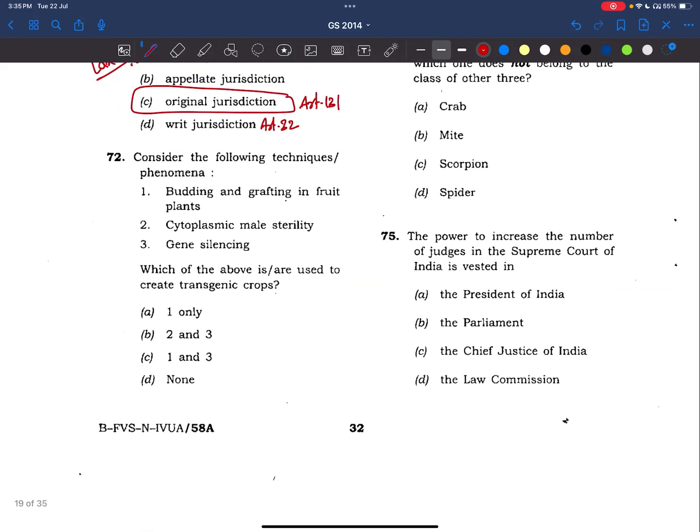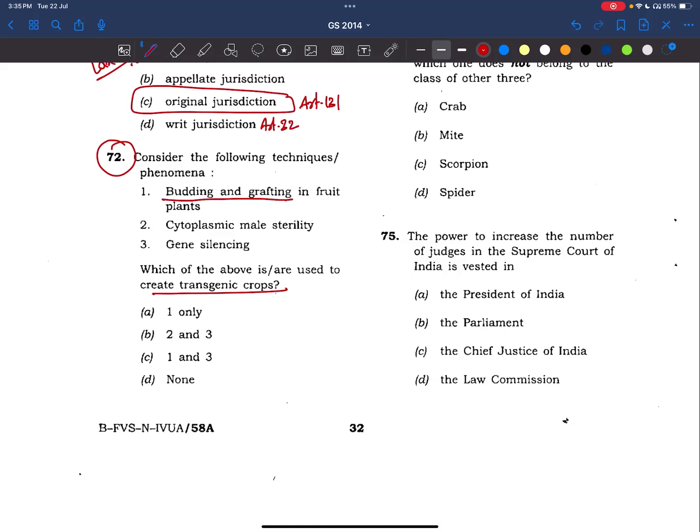Okay. Now, coming to 72nd question. Consider the following techniques, phenomena. Budding and grafting in fruit plants. Okay. Cytoplasmic male sterility. Okay. Gene silencing. Which of the above is are used to create transgenic crops? See here. Budding and grafting means what? We are attaching two plants, okay, physically, and they get joined and they grow together. Here, there is nothing of genetic engineering or transgenic phenomena happening.